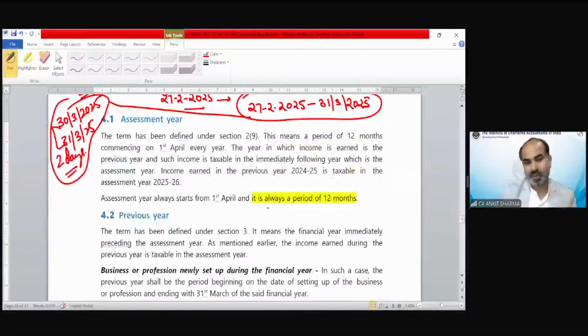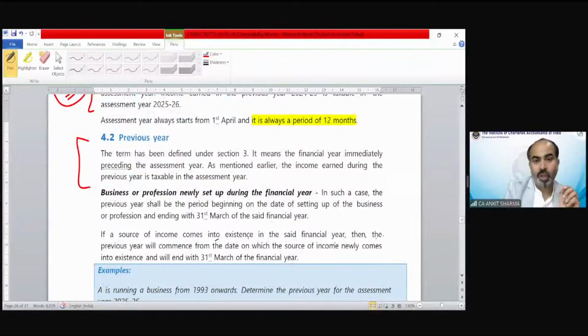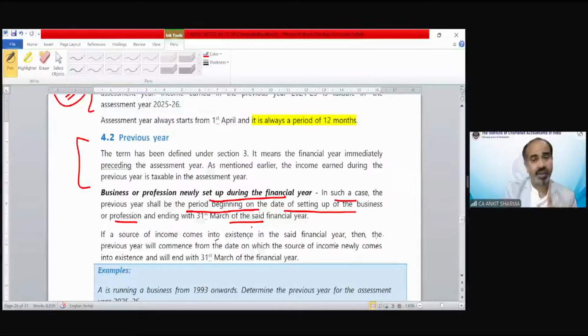So this definition of assessment year we have already discussed in the last session, in the previous year also. The clarification I have just shared with you is over here. Newly set up during the financial year, in such a case, the previous year shall be the period beginning on the date of setting up of the business or profession and ending with 31st March of the said financial year. If a source of income comes into existence in the said financial year, then the previous year will commence from the date on which the source of income newly comes.